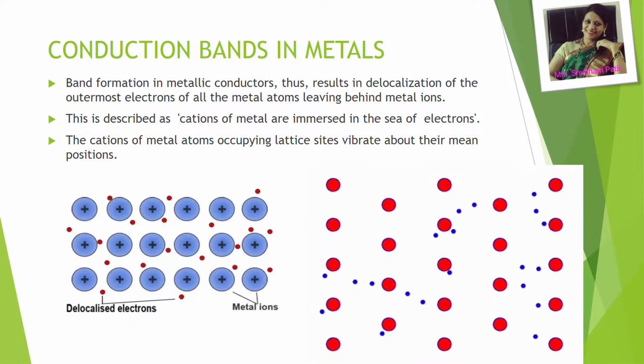Band formation in metallic conductors results in delocalization of outermost electrons of all the metal atoms, leaving behind metal ions. This is described as cations of metals immersed in a sea of electrons. The cations of metal atoms occupying lattice sites vibrate about their mean positions. In this clip, you can see with the red color the cations of the metal ions which are fixed at certain positions, and blue colored electrons are moving. So you can consider these as a sea of electrons in which cations of the metals are immersed.